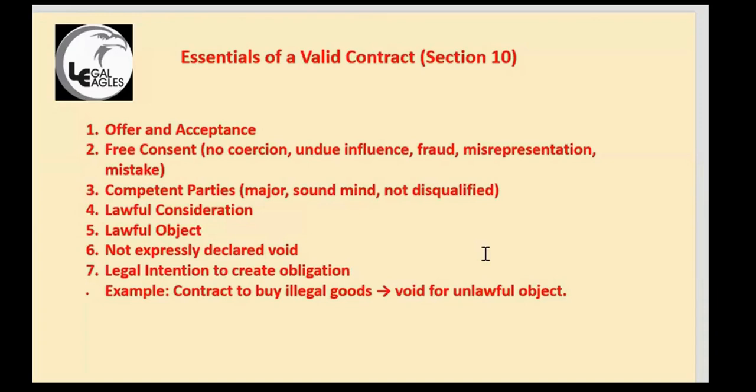Undue influence is you misusing his influence. Then fraud, misrepresentation, and mistake also. If by mistake somebody is agreeing, then it is not a free consent. If you are telling something wrong and he is agreeing, believing in you, it is misrepresentation, which is also wrong. Fraud: intentionally you are doing something. Undue influence, because your father, your mother, your husband, your wife is telling you to do something. Coercion is putting something to sign at gunpoint. Then competent parties. So the parties to the agreement should be competent.